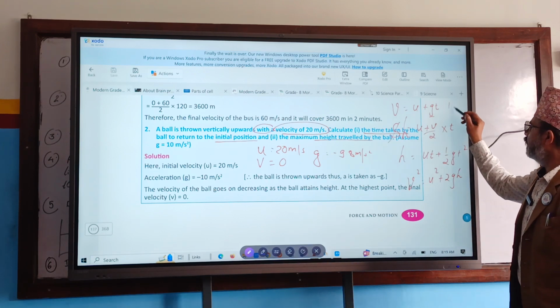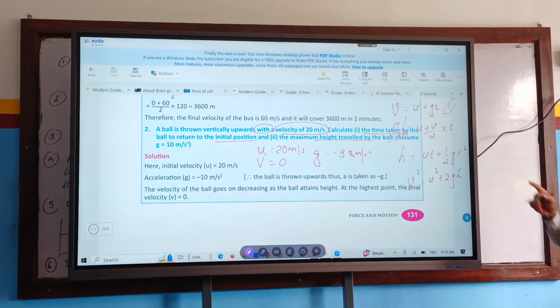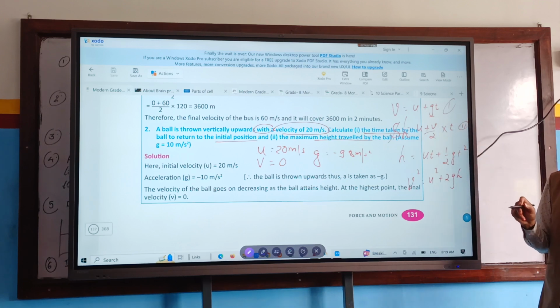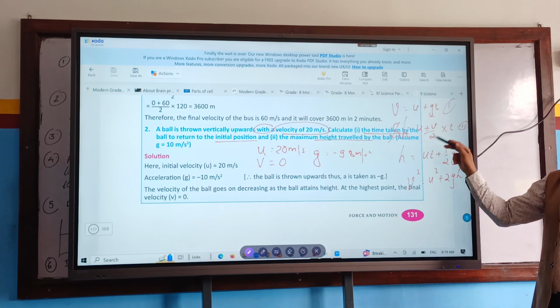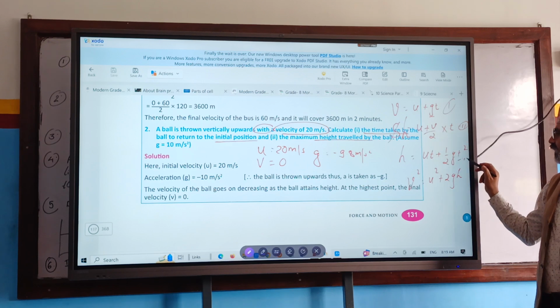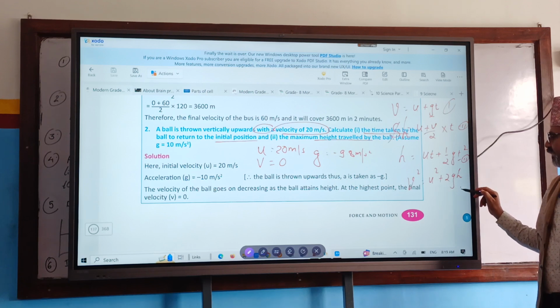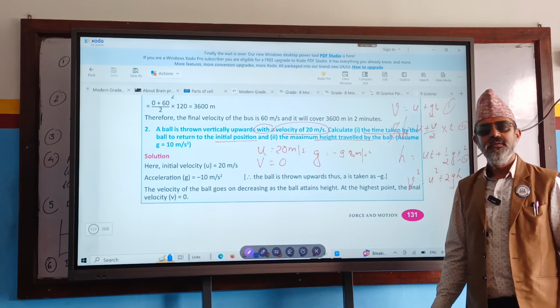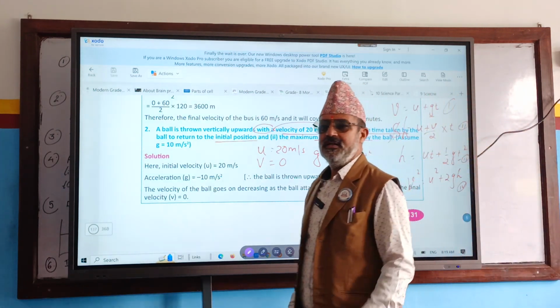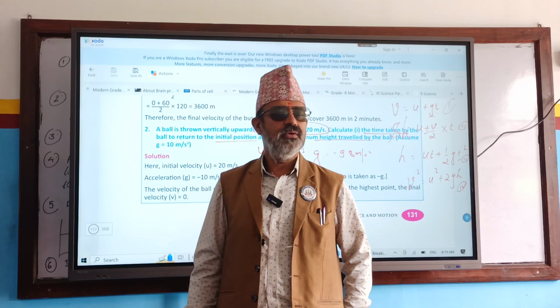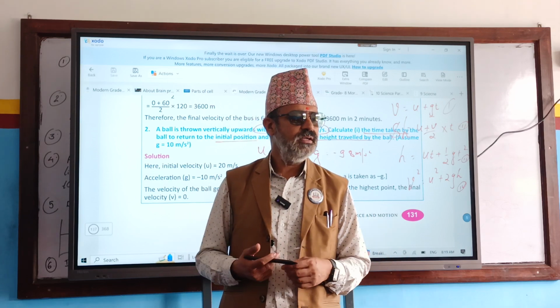What are those formulae? Number 1, v equals u plus gt. Say it in your mind. What is the formula? v equals u plus gt. Second formula? h equals u plus v by 2 times t. Third formula? h equals ut plus half gt square. Fourth formula? v square equals u square plus 2gh. Write down in your copy. If you write, then it will be set in mind. Otherwise, it will be like Netflix. Watching a movie, and when you come out, what was watched, what was there, no idea.